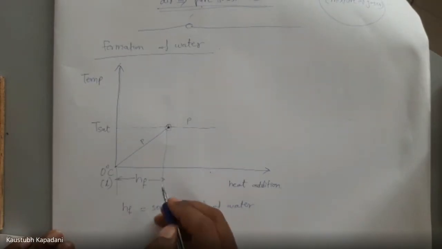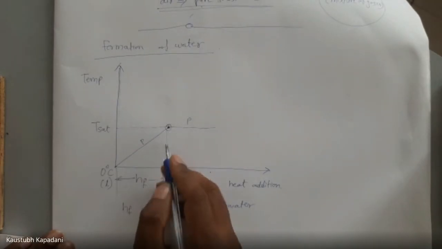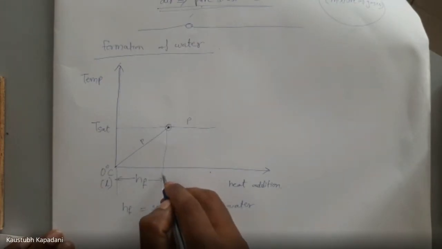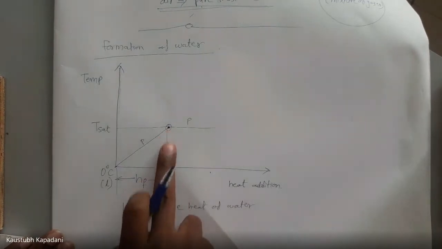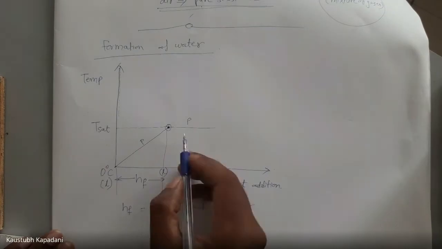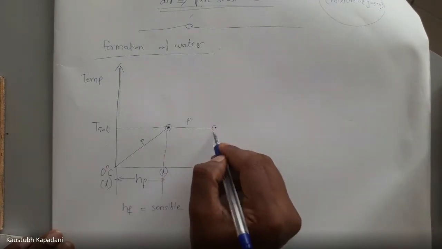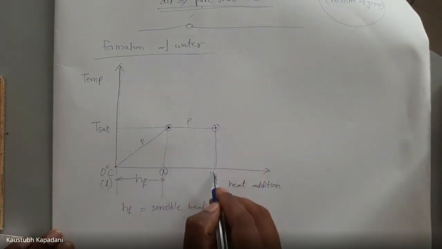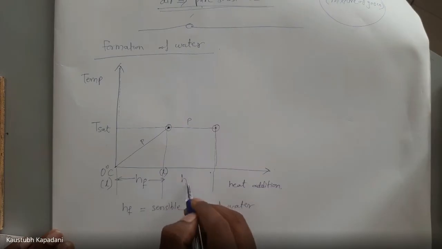Now at this point we have liquid. We have to change the phase of this liquid. To change the phase, we have to add HFG.